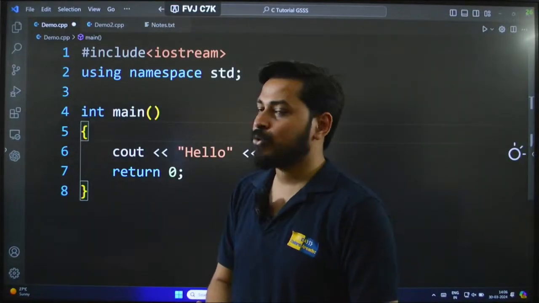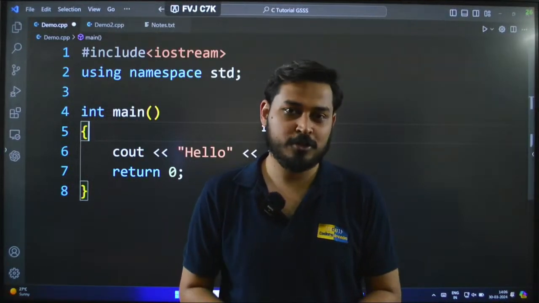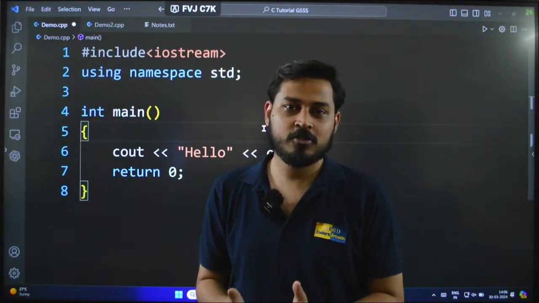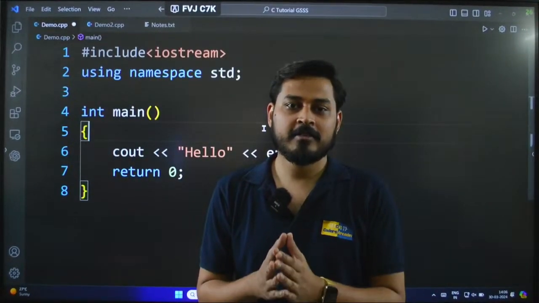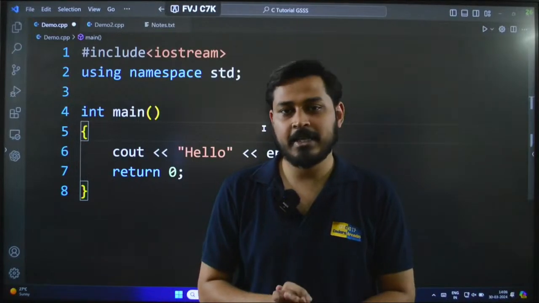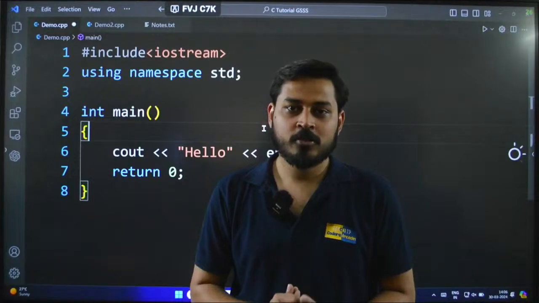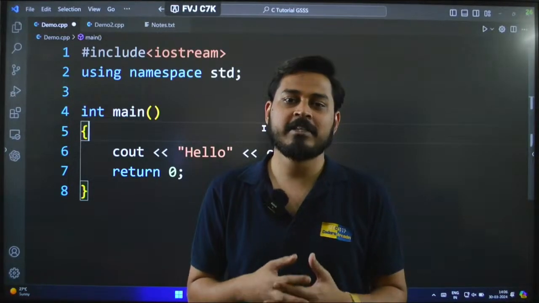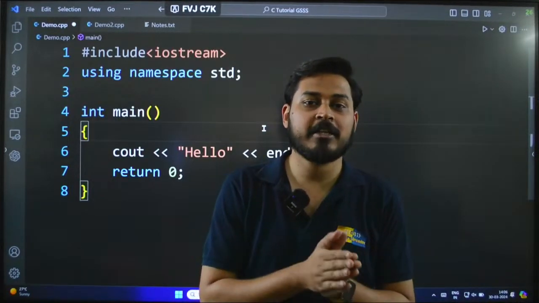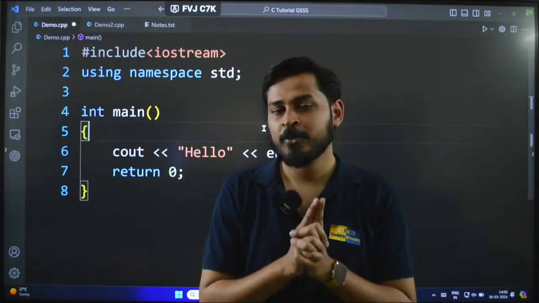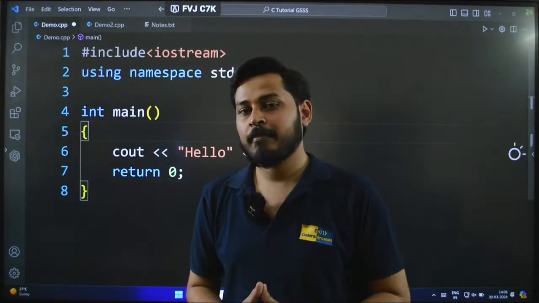And now next is using namespace std. As I told you already, I have explained this in the previous live sessions, that this is just to fix the name clashing. So when the name clashing happens, we use using namespace std. Basically namespaces are used, and std is for standardization. So we are basically making all the inbuilt functions and the commands standardized in the whole program, and for that reason it fixes the name clashing part in C++ programming. So for this reason we do it. Now we write the main function, and we understood why we write the main function.